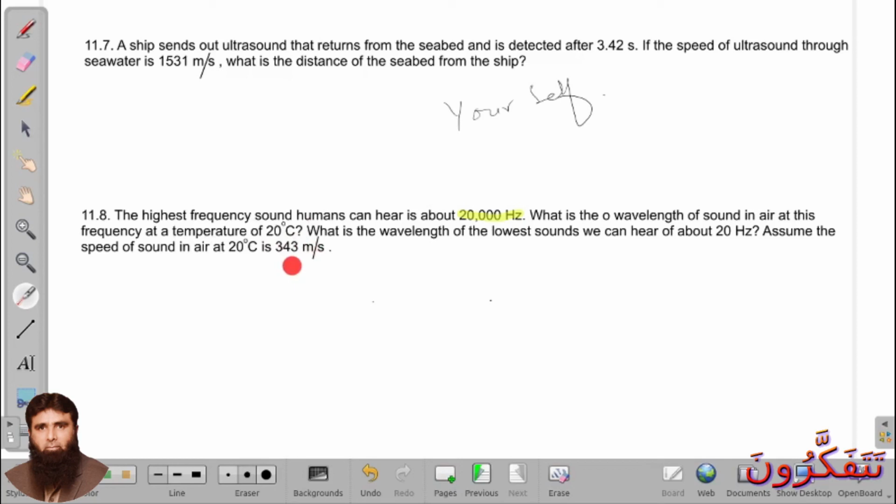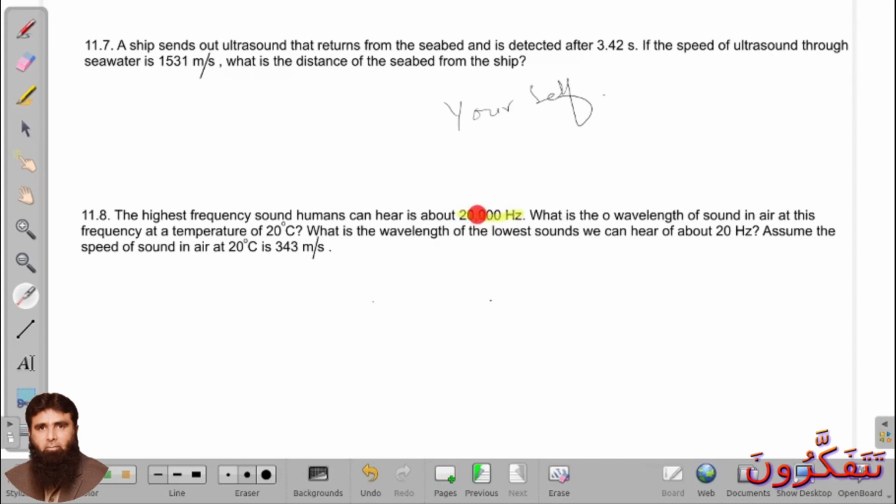So first, there are two questions here. What we have to do? First of all, we have to use this frequency and find the wavelength of this. We are given the speed of sound here, and what is the wavelength of the lowest sound we can hear, the 20 hertz.